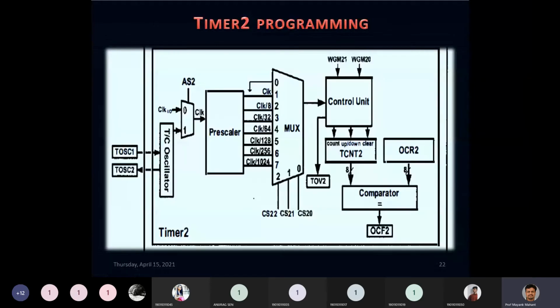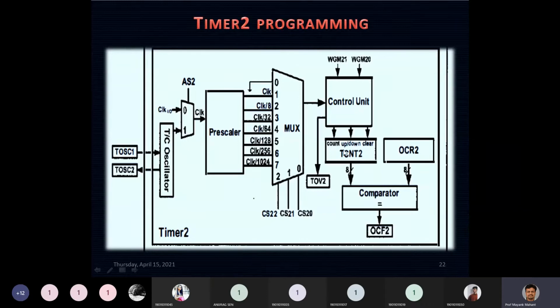Let's see the block diagram of timer 2. You can find many similarities between timer 0 and timer 2. Since the difference is on the right-hand side, I'll start from there. You can find the OCF2 flag, which was also available as OCF0, so timer 0 and timer 2 both have OCF flags. It also has an OCR register, a TCNT register, and a TOV flag. The control unit is one and the same.